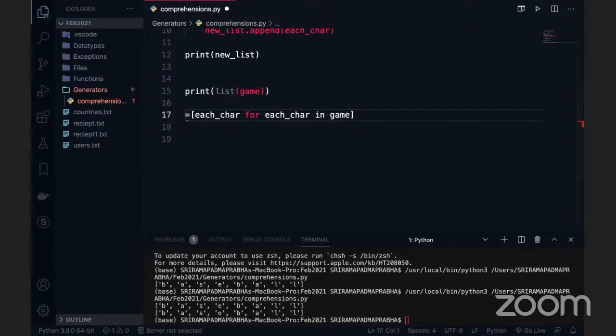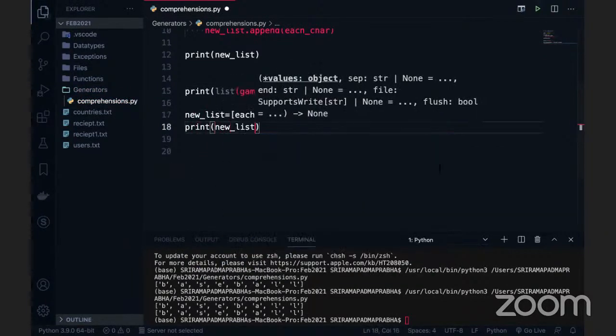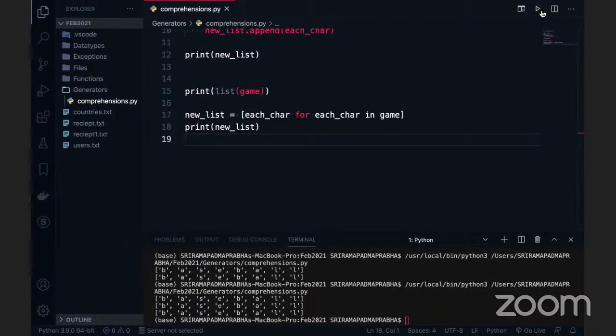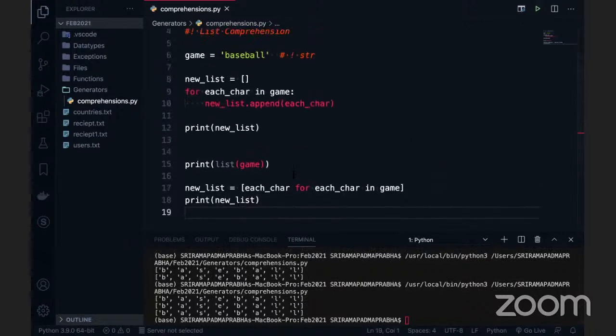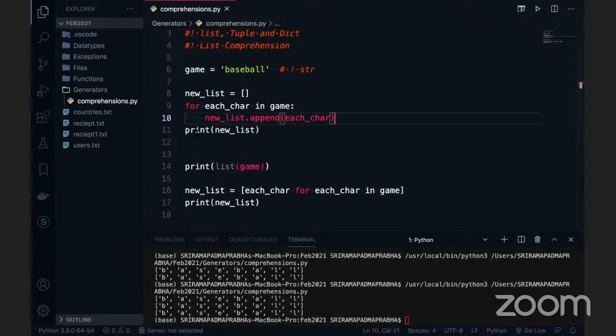Right? This is a new list. I can say that. Same thing we are repeatedly doing here. If I go and print off new list, what would be the code? What would be the result here? So I am seeing the same result, right? Python is a beautiful language, guys. It's a really beautiful language. You see that there are multiple ways we are doing it.